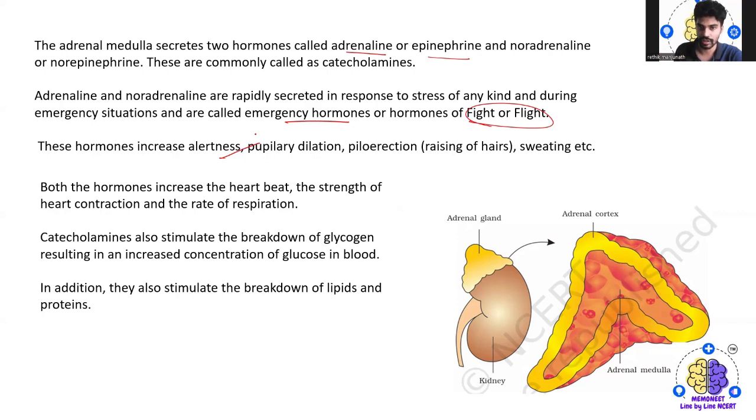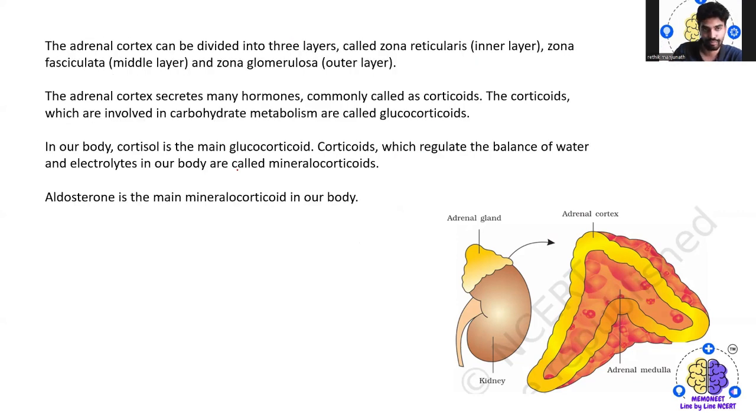pupillary dilation, raising of hair, which is called goosebumps, and sweating, etc. Both these hormones increase the heartbeat, the strength of the heart contraction, and the rate of respiration. Catecholamines also stimulate the breakdown of glycogen, resulting in increased concentration of glucose in the blood. In addition, they also stimulate the breakdown of lipids as well as proteins.